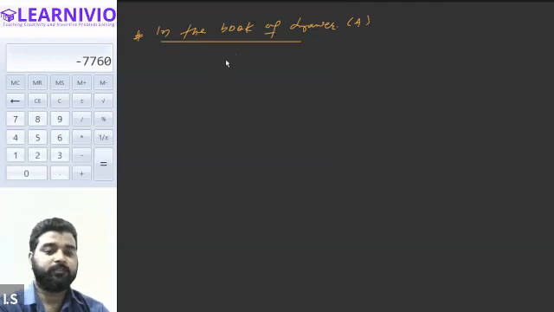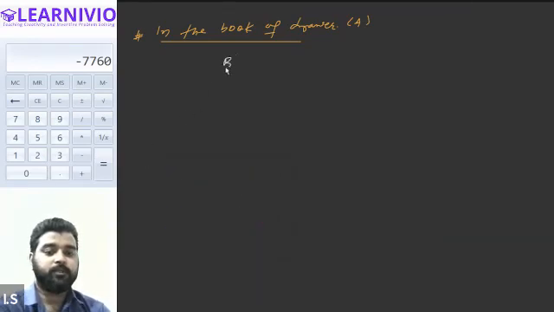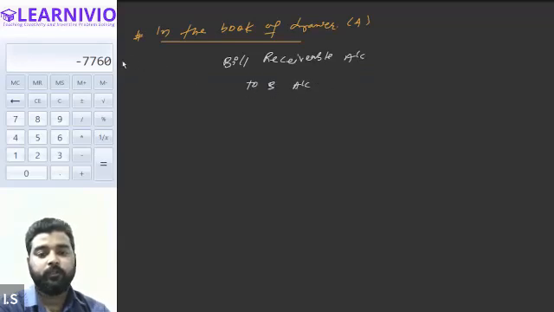So for the acceptance of the bill, we will be writing bills receivable account debit to B account. All right, this will be on acceptance of the bill.